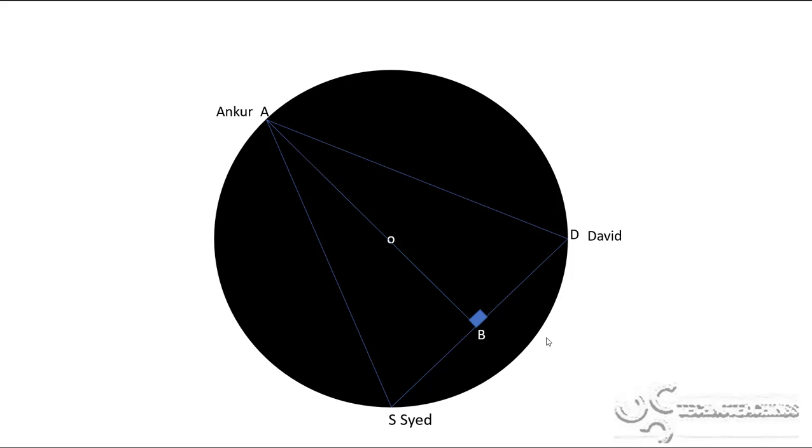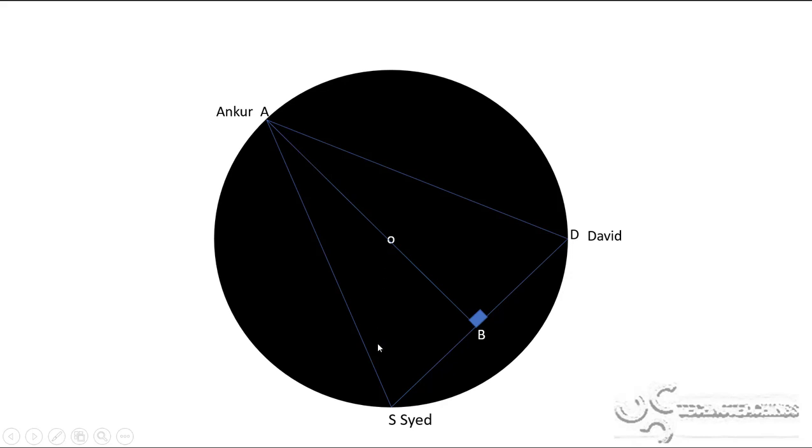Here is the center of the circle, and from this center all three kids are situated at 20 meters, which we call the radius.